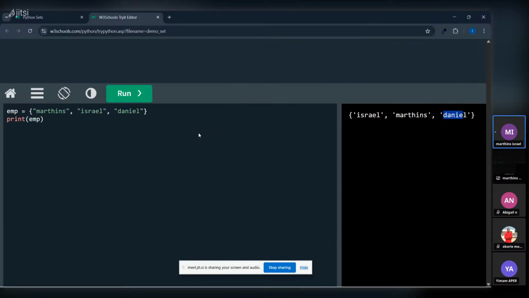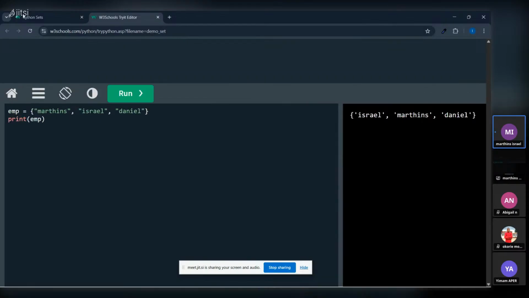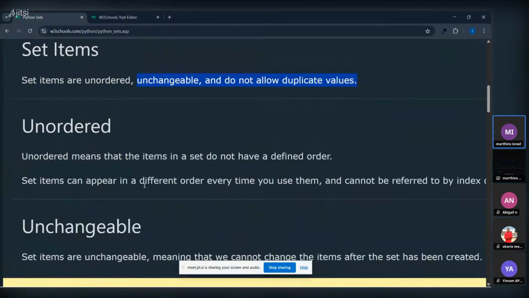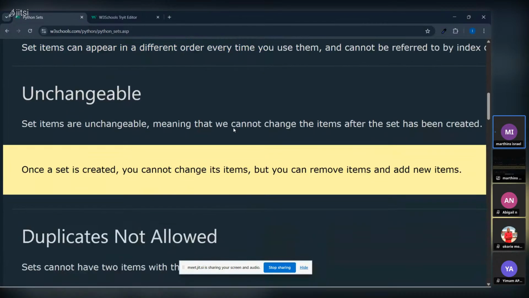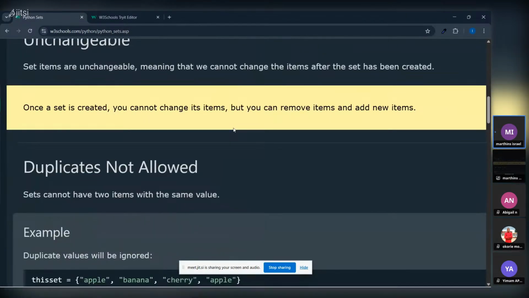It's because normally the set is just programmed to be an unordered list. So it scattered the full list. That's why we're having Israel as the first name, Martins as the second name, Daniel as the third name. So whenever you are given something like a set to work with, know that that set will be in an unordered form. So I think we are done with this. Unordered means that the items in a set do not have a defined order, but I've broken it down to a simpler term. So now let's go to unchangeable. What they mean by this kind of set is unchangeable.